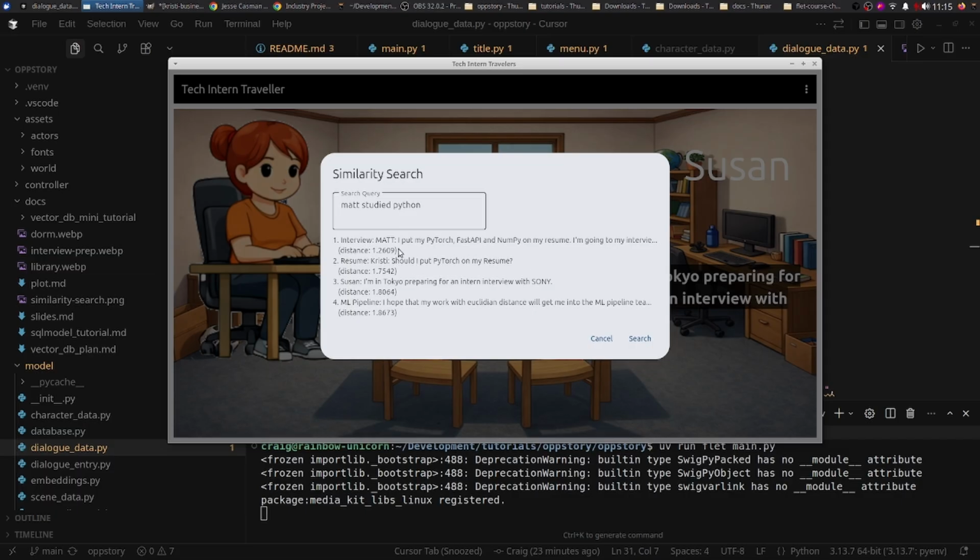And the Euclidean distance, the closest match here to this sentence and the sentence below that is this one, where he says he studied PyTorch, FastAPI, and NumPy. These are all Python. And I guess the model is smart enough to realize that there's a correlation between this and Python.